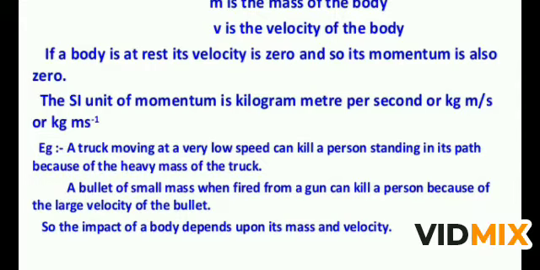One is a massive truck with a slow speed that can kill a person standing in its path, because the mass of the truck is more, so the momentum is more. In the other case, the bullet is very small, but when it is fired from the gun, it has more velocity and it also kills a person because of the large velocity. So momentum depends on two factors, mass and velocity. More the mass, more the momentum. More the velocity, more the momentum. So the impact of a body depends on its mass and velocity.